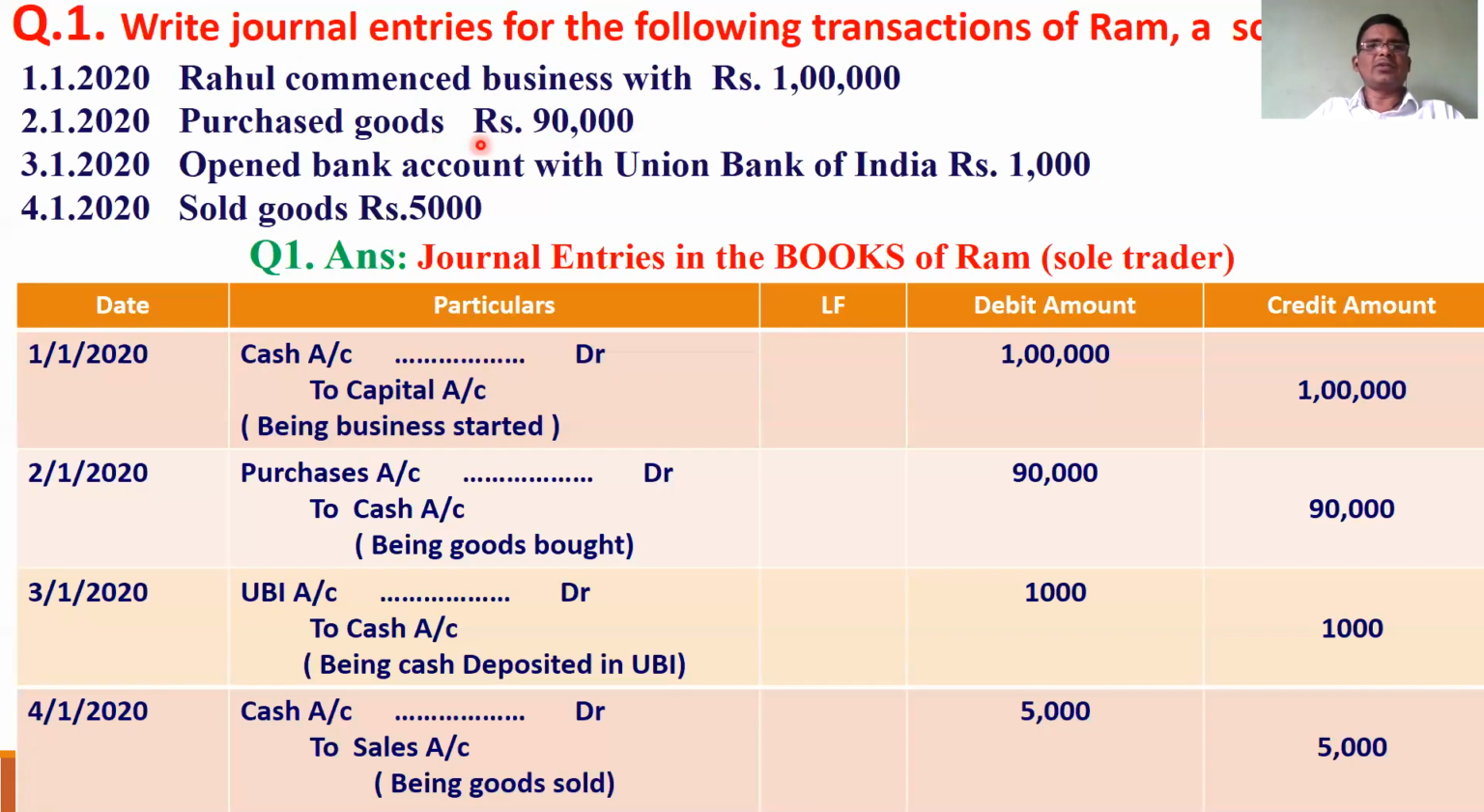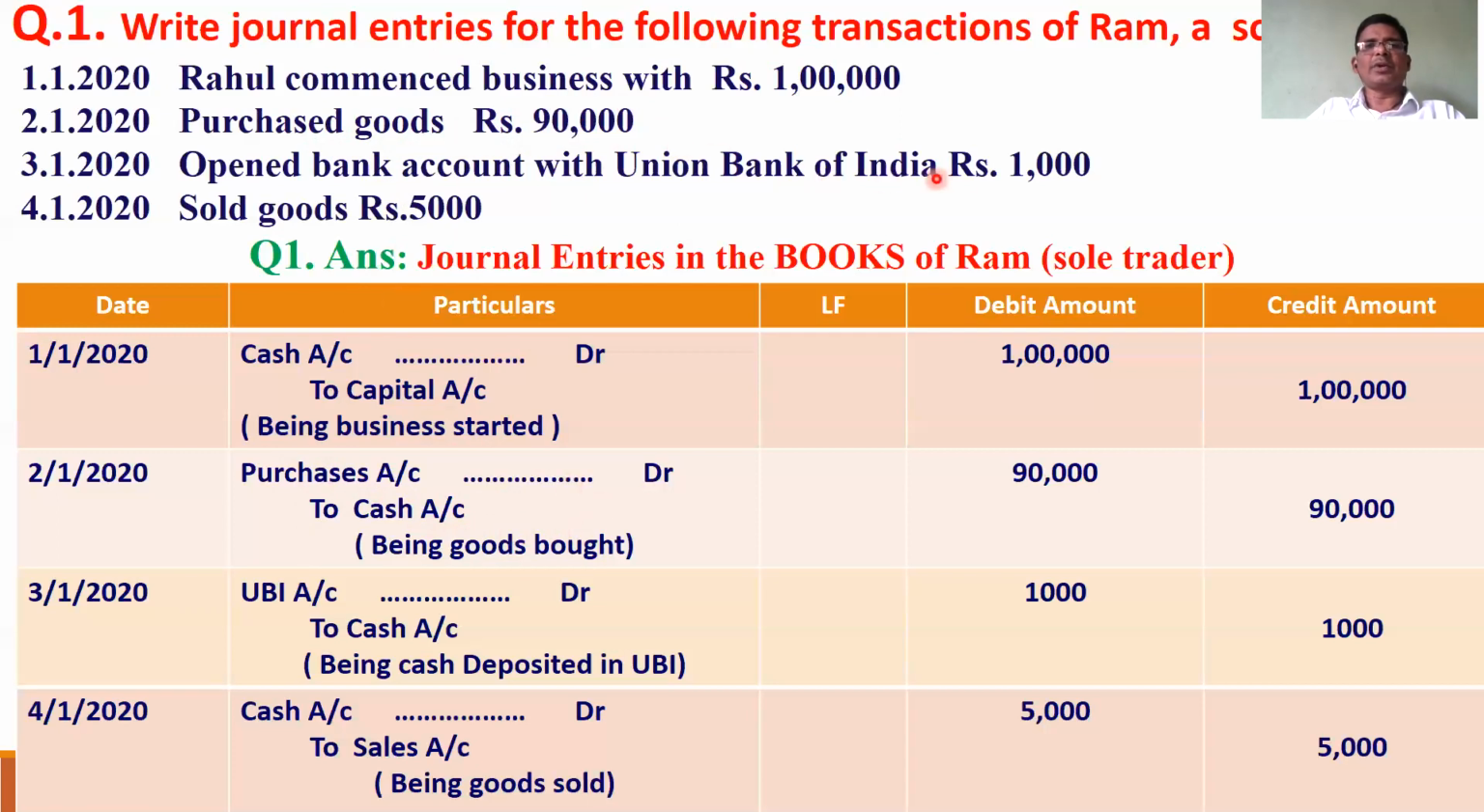Purchased goods, you already know very well. Whenever goods are purchased, purchase account is debited. When goods are coming in, goods account is debited in the name of purchase account, and cash is going out, so cash account is created. So purchase account to cash account, being goods purchased. A very important point you have to remember here: whenever goods are bought, purchase account is debited, not goods account.